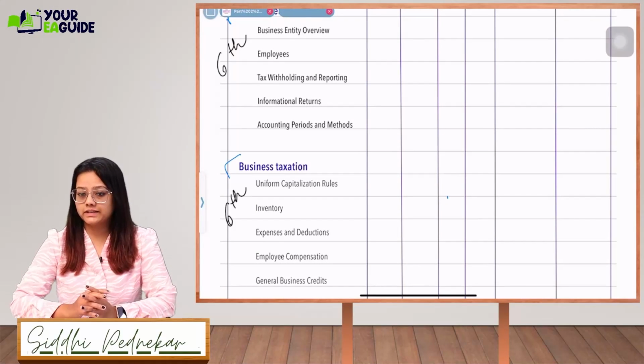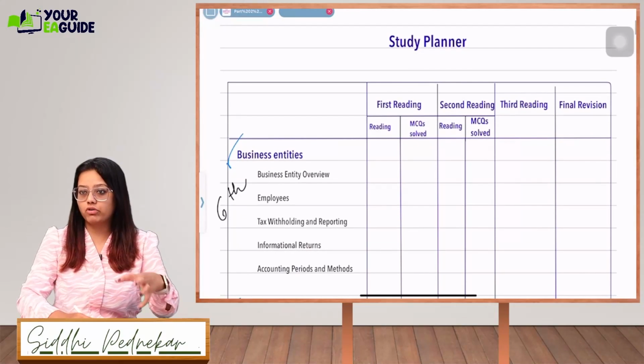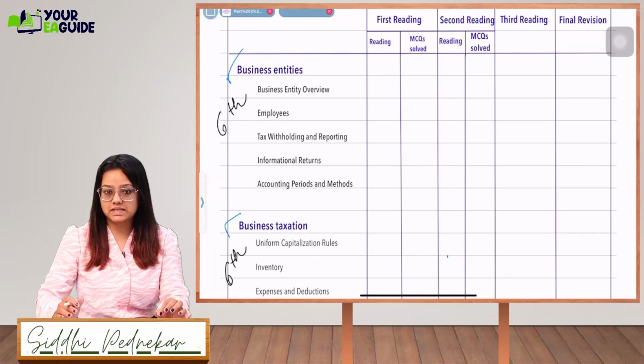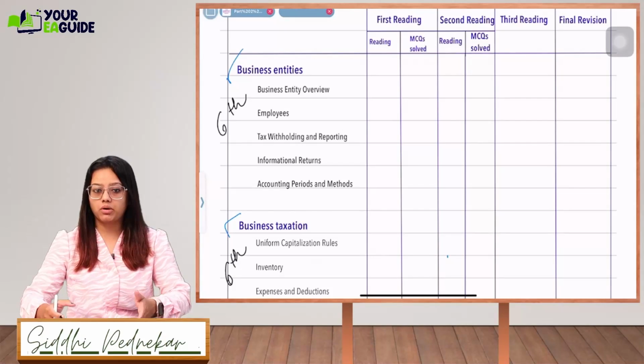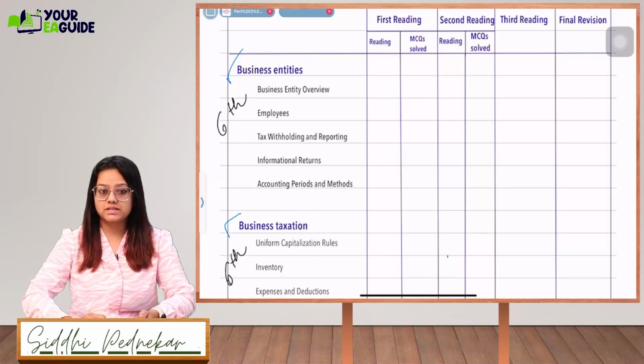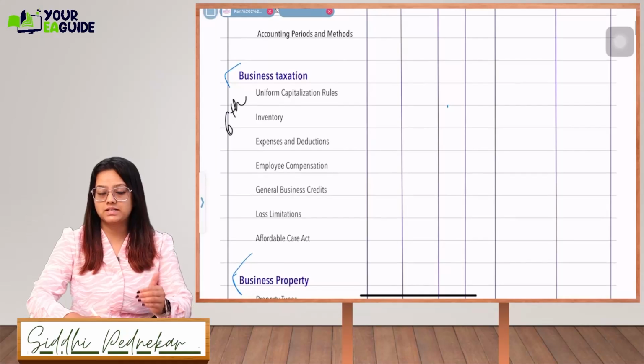So since today is day one of part two, I'll just go through what all topics we have and how we are going to proceed further. Today we will be starting with the business entities, since part two is all about corporate, partnership, and business taxation. So we will first understand the business entities today. It's 6th October. Along with this, we'll complete the business taxation.